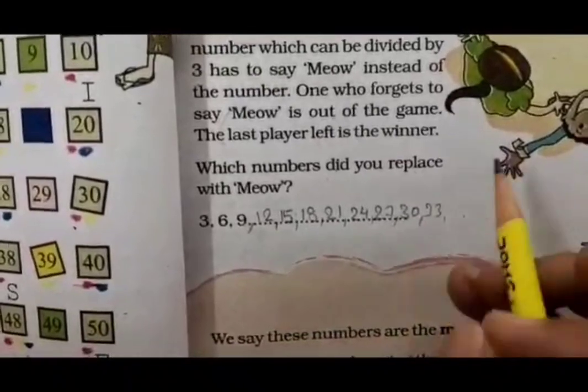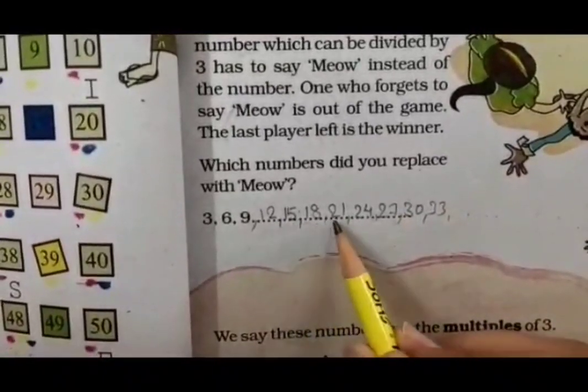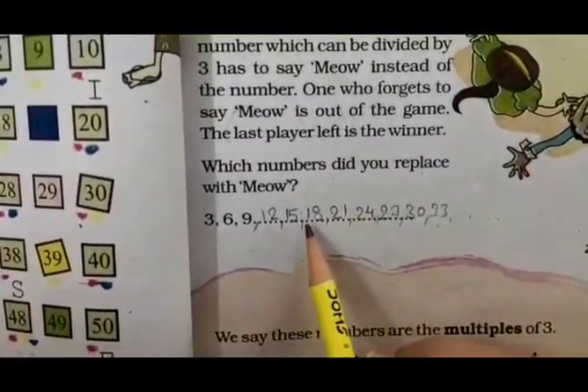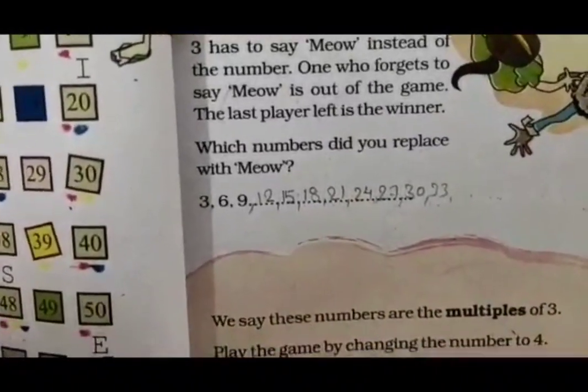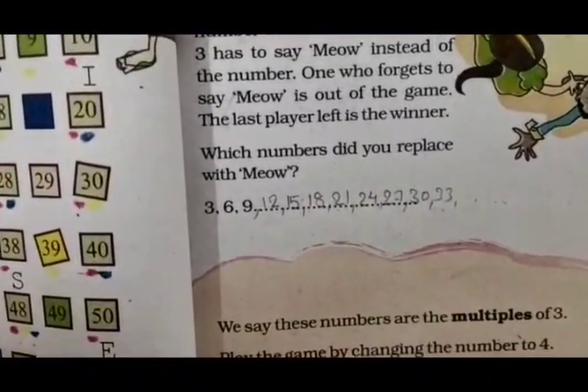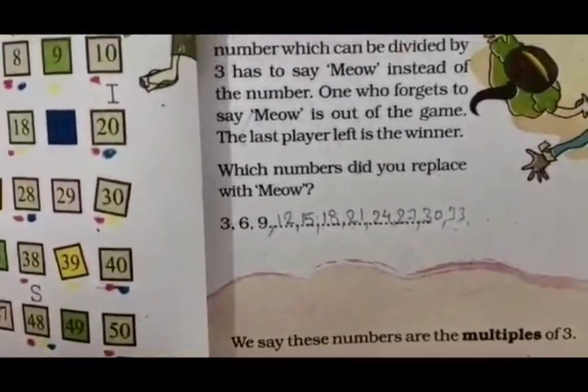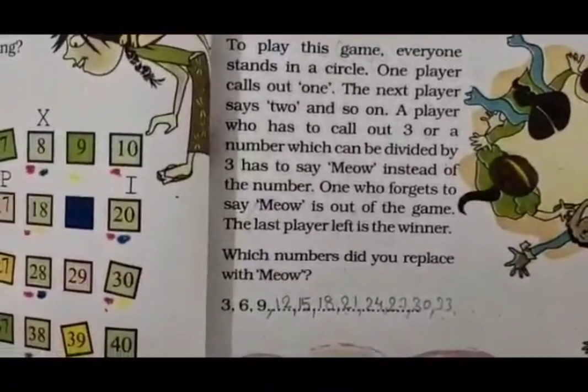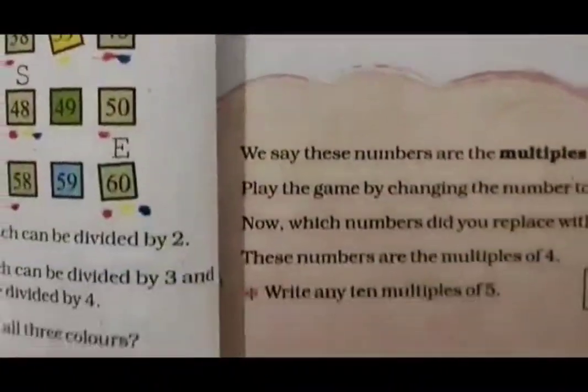So when these numbers come, we are supposed to say meow. If any person forgets to say meow and speaks the number, then he or she will be out. Isn't it, students? This is the game. If you want to play, you can play with your friends.